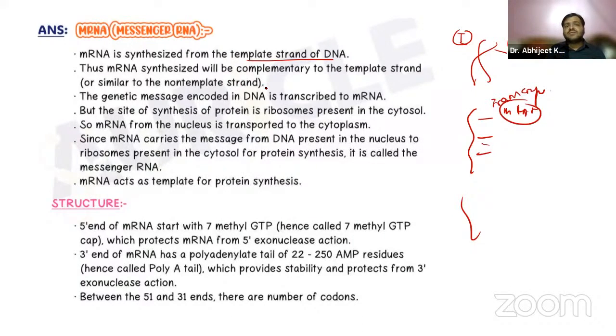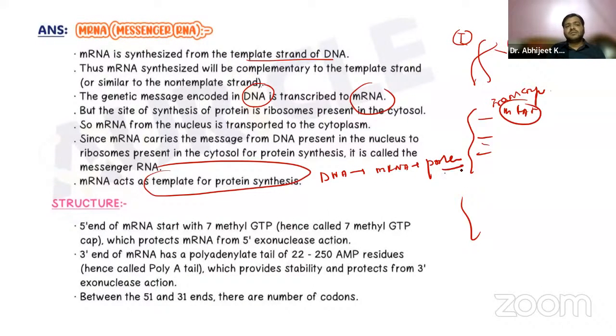So the genetic message in the DNA is transcribed to mRNA. Also remember that the mRNA acts as a template for protein synthesis, from DNA to mRNA and from mRNA to proteins, right?